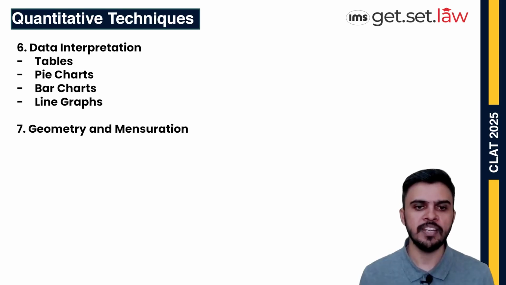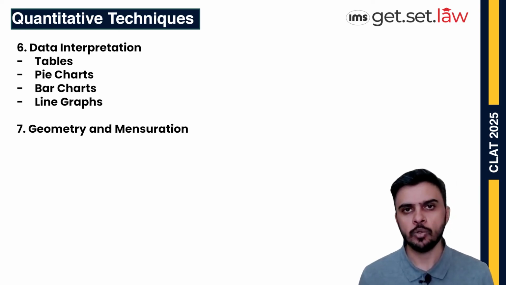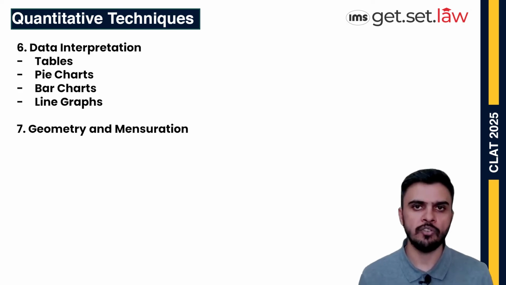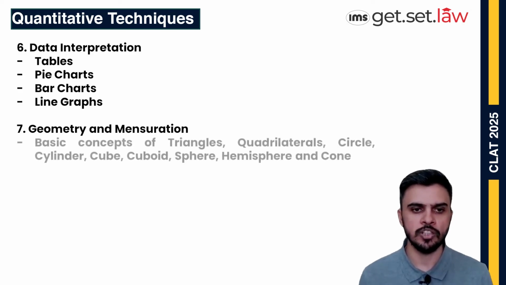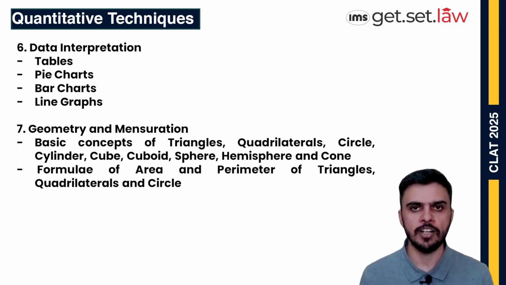Next important topic is geometry and mensuration. However, 2020 had one question on one set on geometry, but 2021 to 2024 did not have any question based on this topic. But one should prepare the basic concepts of triangles, quadrilaterals, circles, and 3D figures like cylinders, cones, cuboids, cubes, spheres, hemispheres.